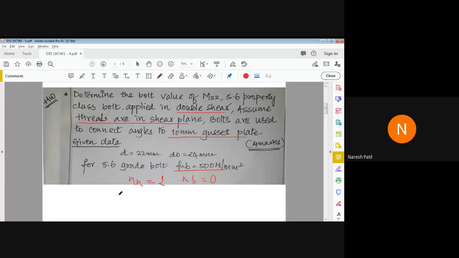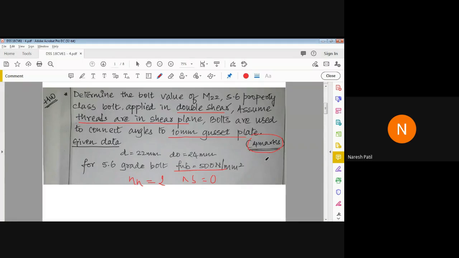For the bearing strength of the bolt, you have to calculate Kb. But my suggestion is, the question has been asked only for 4 marks. So don't calculate Kb. Take directly Kb equal to 1. Out of 4 categories, we have e divided by 3d0, then p divided by 3d0 minus 0.25, then fub by fu, then 1. So out of 4 categories, you choose 1 directly. Don't waste time because it has been asked for only 4 marks.